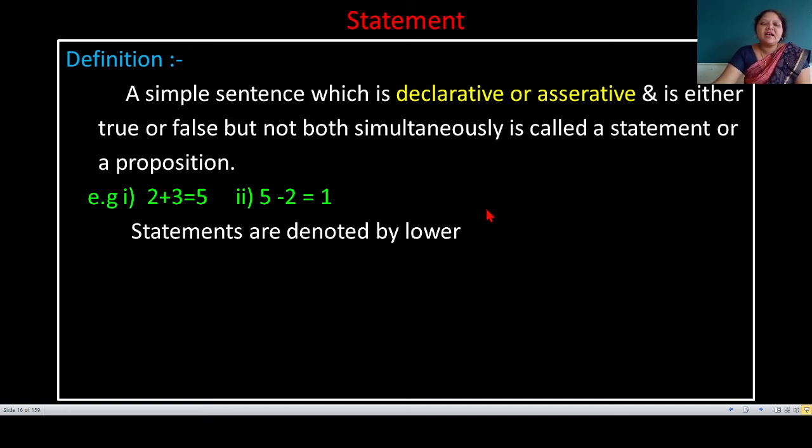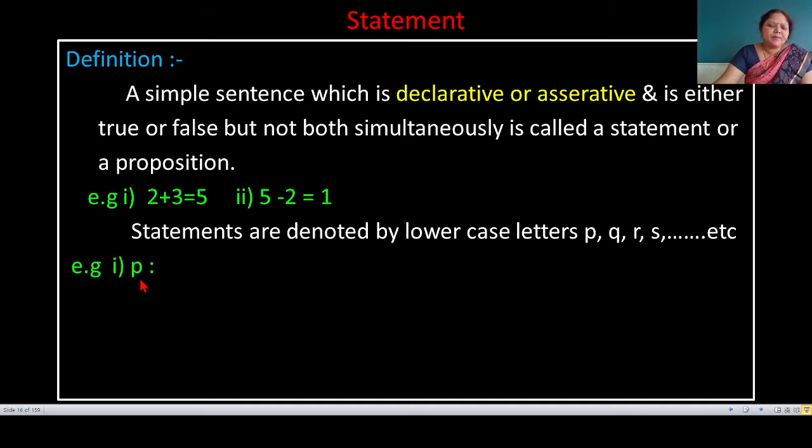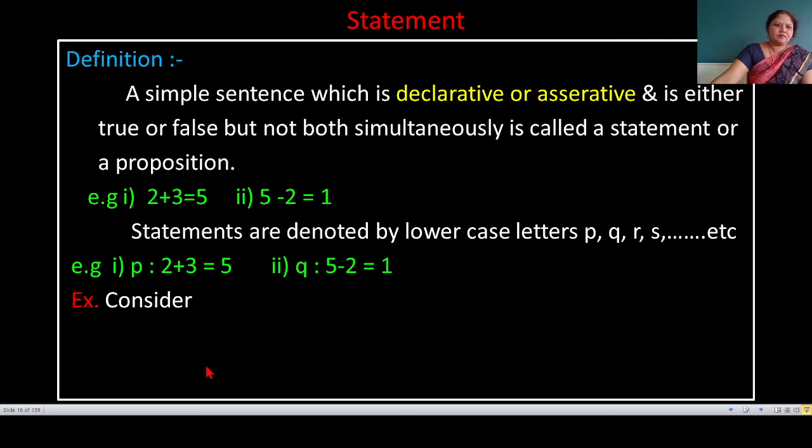Next, statements are denoted by lowercase letters p, q, r, s, etc. For example, statement p is 2 plus 3 equal to 5. Statement q is 5 minus 2 equal to 1.